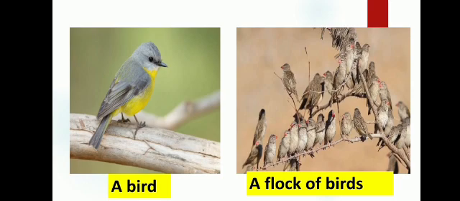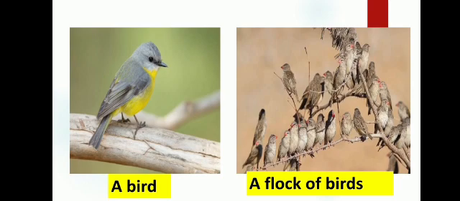And what about the second picture? We see many birds sitting on the tree. So together I can call this a group of birds. Now in English, instead of calling them a group of birds, what I can also say is a flock of birds. Now birds, once again, is a noun because it is a naming word. But flock is also a noun. It is a collective noun. The word flock is a collective noun because it refers to the group of birds.